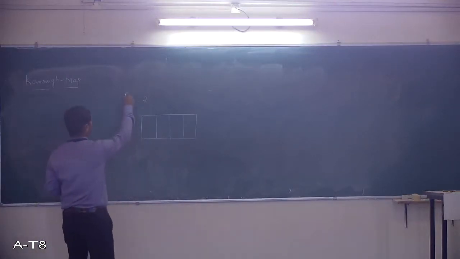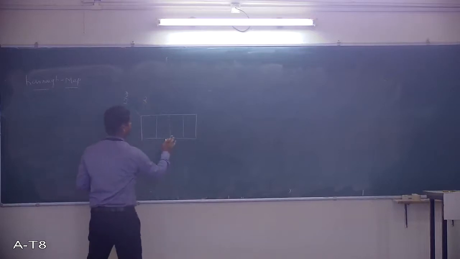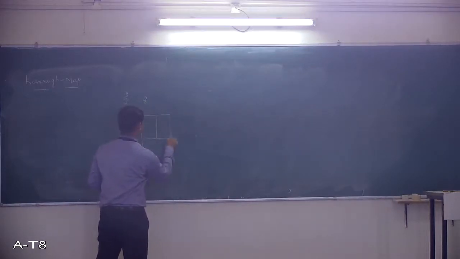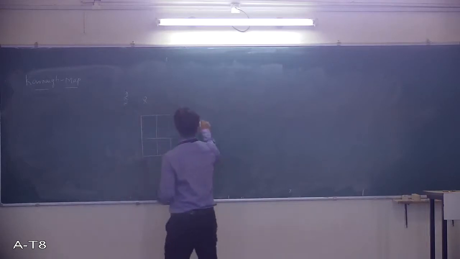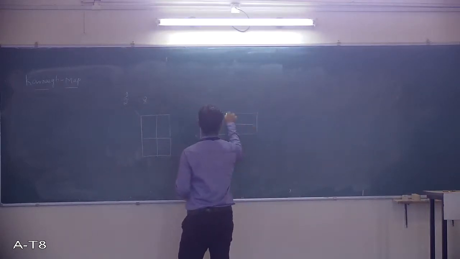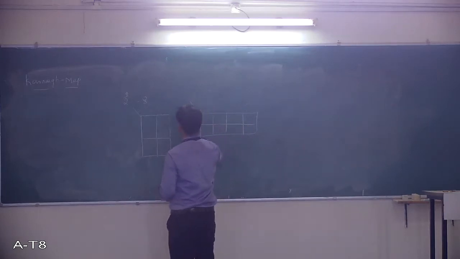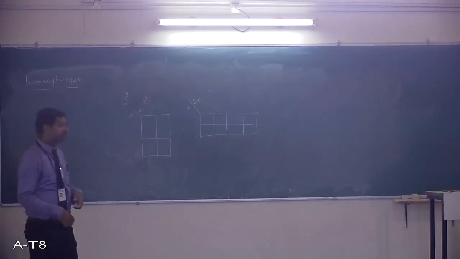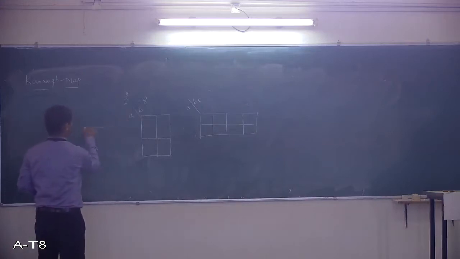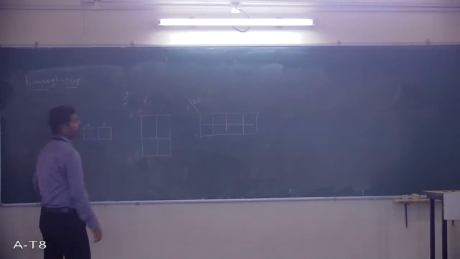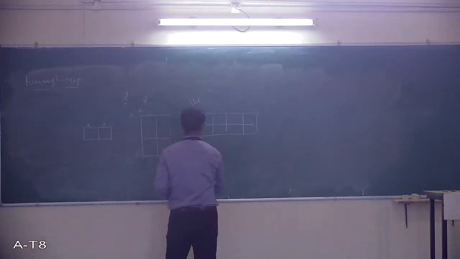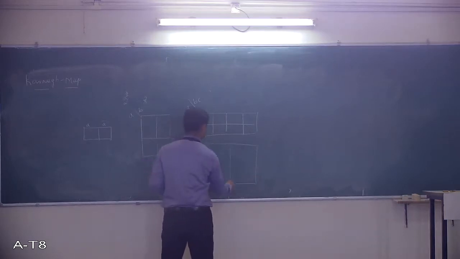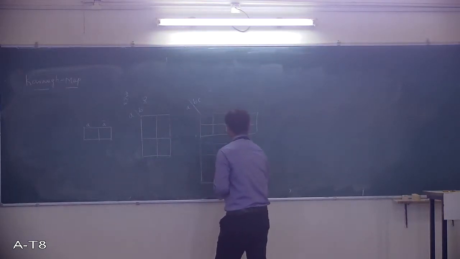If n is 3, then we have 8 cells, okay? This one. If the number of variables is 1, then only 2 cells. Similarly, if the number of variables is 4, then you have 16 cells.